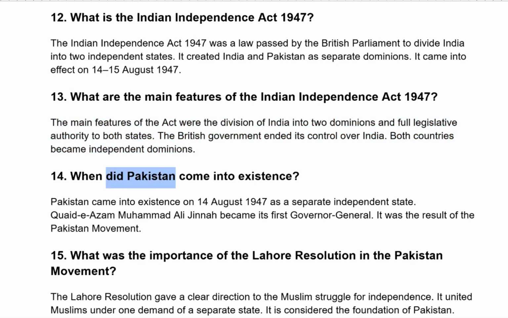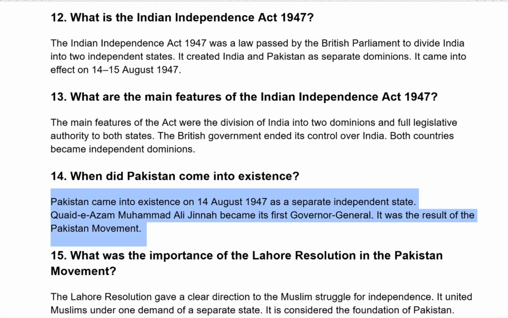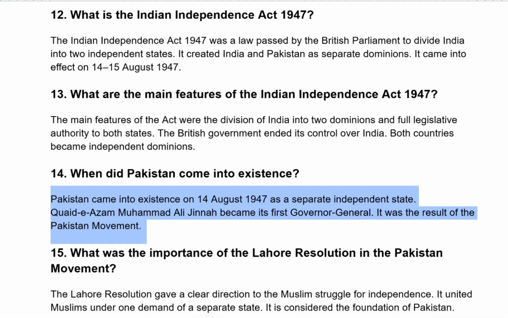When did Pakistan come into existence? Pakistan came into existence on 14th August 1947 as a separate independent state. Quaid-e-Azam Muhammad Ali Jinnah became its first Governor General. It was a result of the Pakistan movement.